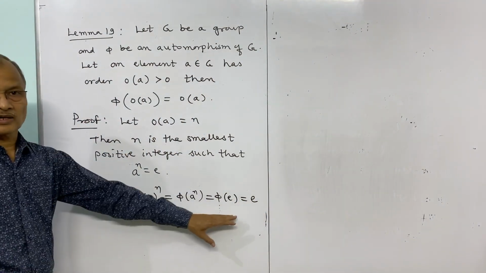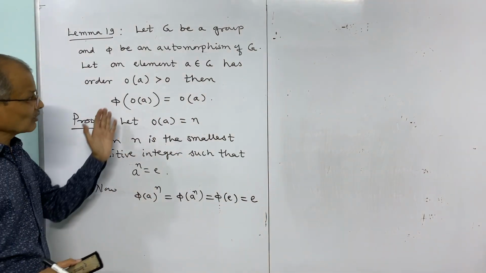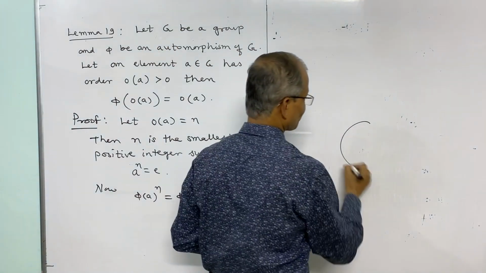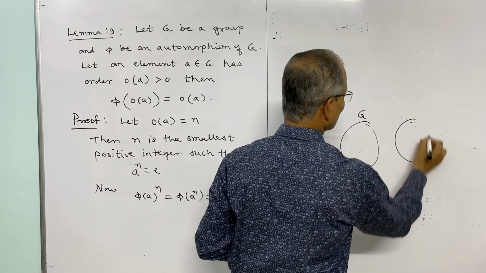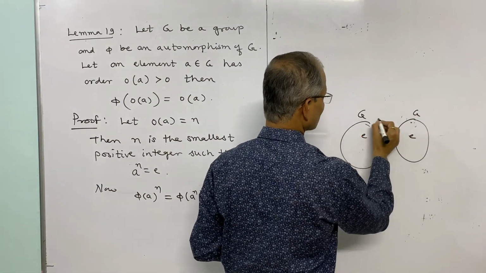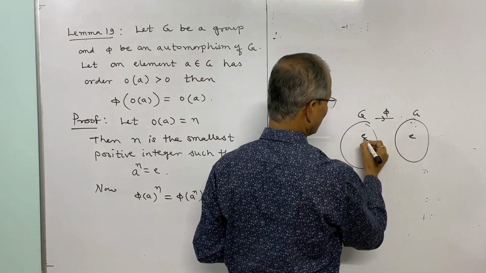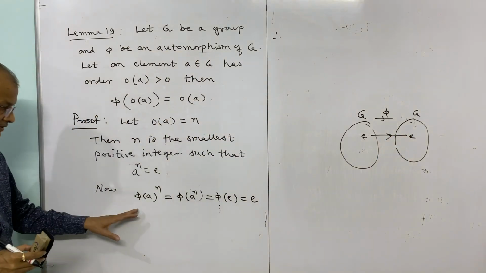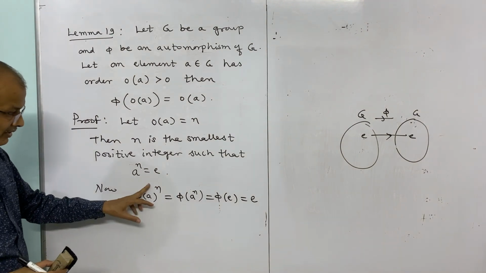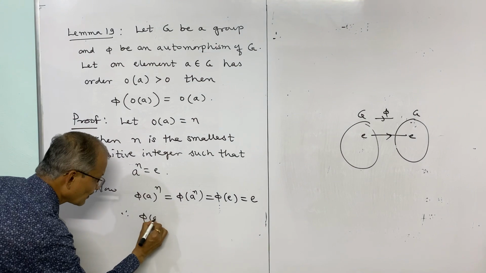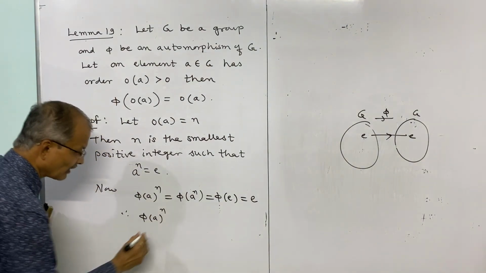Identity is mapped to identity here, and because it is an automorphism, it is the mapping from G to G itself, and therefore the identity in both the groups is the same. So phi image of E is the same, E, and thus we have phi of A to the power n is equal to E, or therefore nth power of phi of A is equal to E.